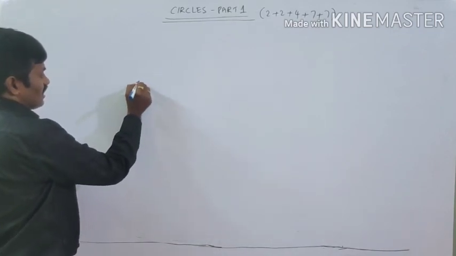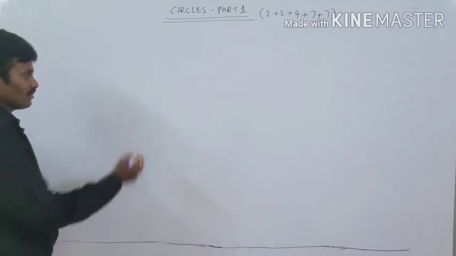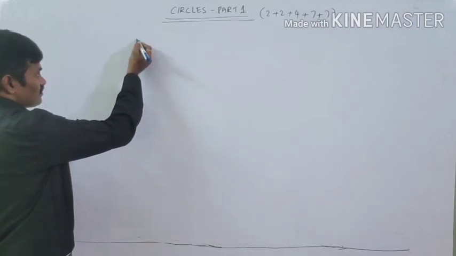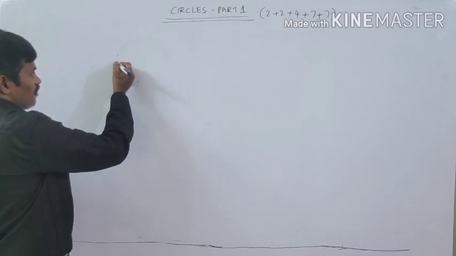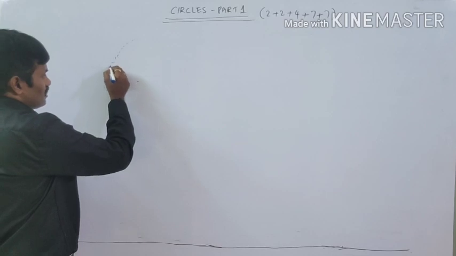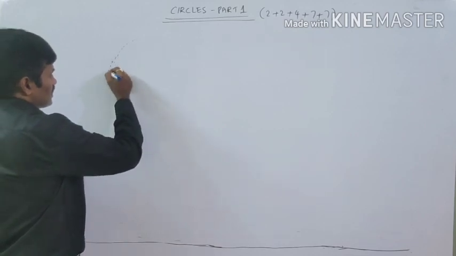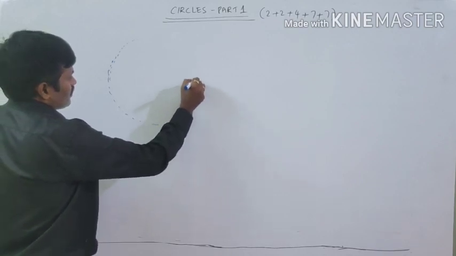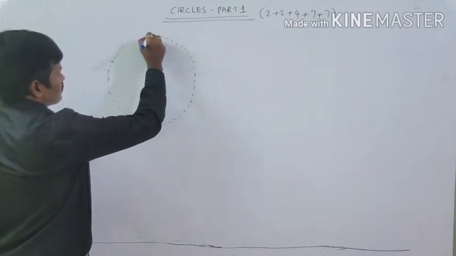See, I have taken a fixed point. From this fixed point, I am taking some set of points which are equidistant from the fixed point.